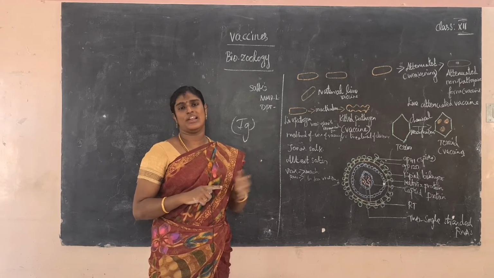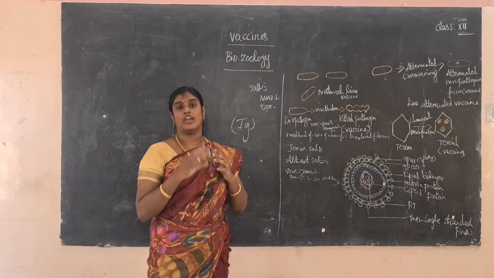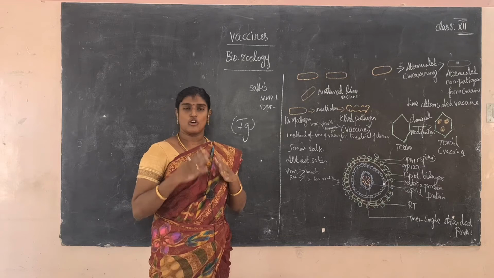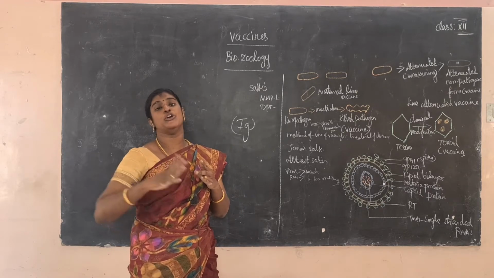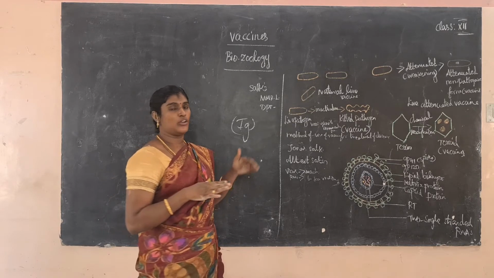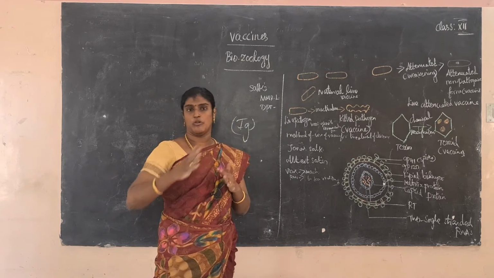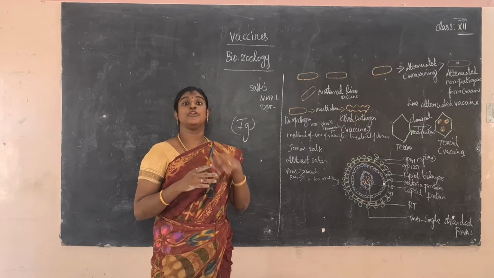So next, what is antigen and antibody? Whenever an antigen enters our body, antibody is automatically produced, and it is produced by B cells. B cells only produce antibodies. These are the main important factors of antigen and antibody interaction. And what are the processes? Agglutination, clumping and neutralization.